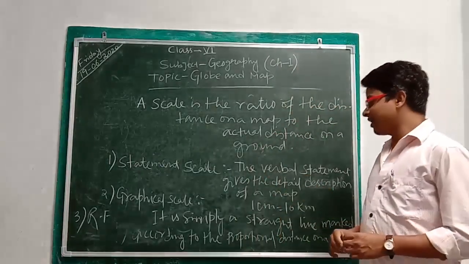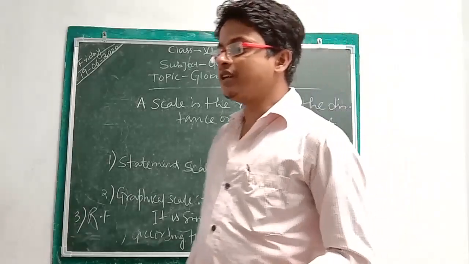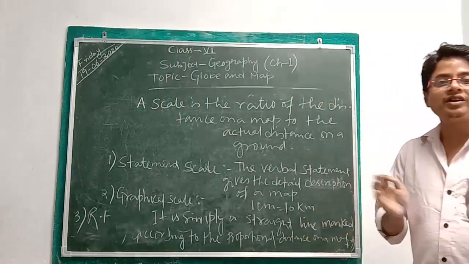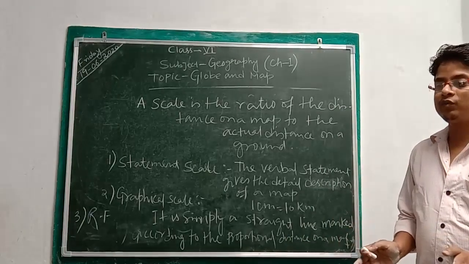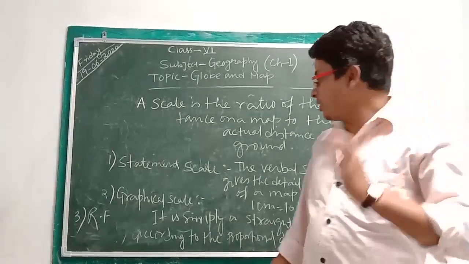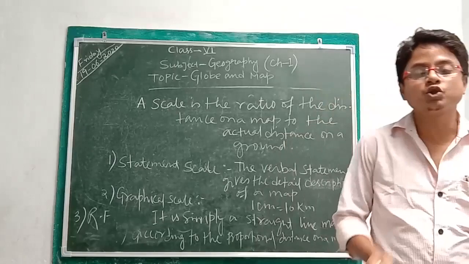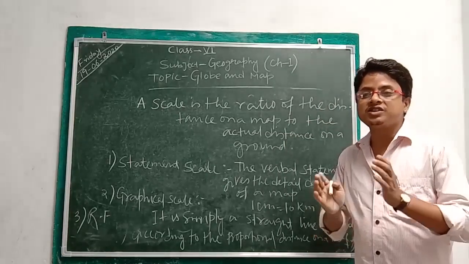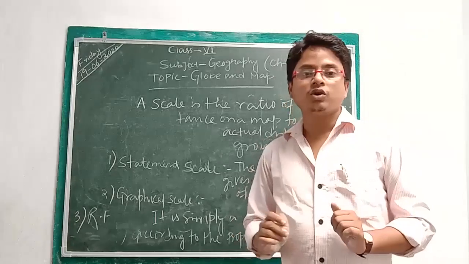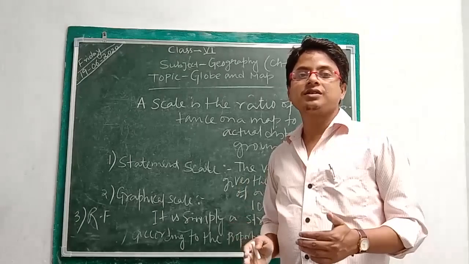Next scale is graphical scale. Graphical scale is simply a straight line which is being divided into primary and secondary divisions as per the requirement of the various things on a map that we are plotting. And the third one is RF scale. RF scale means representative fraction. It shows the fraction between the distance on a map to the actual distance on the ground in the form of ratio while using various colorful things, legends.